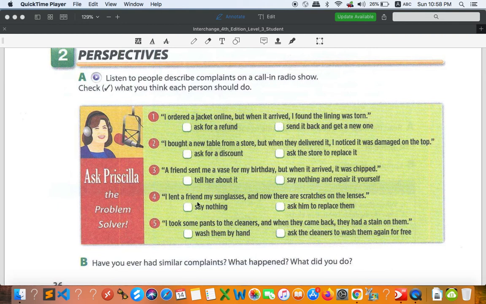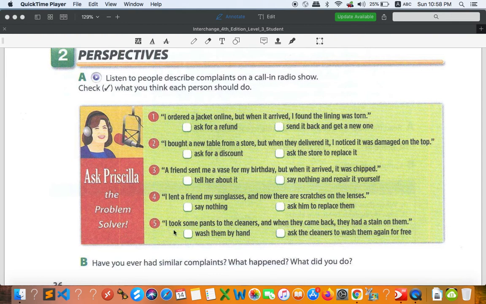Number 4, I lent a friend my sunglasses, and now there are scratches on the lenses. Scratches, the lenses of the glasses. Scratches means you feel like something is not clear on glasses or lenses just because something scratches. Okay, something is scratched, so that is the reason you cannot see it clearly. All right. So say nothing, or ask him to replace them. For me, say nothing. All right, we're going to ask him or her to replace the glasses or the lenses, right? Because we are friends.